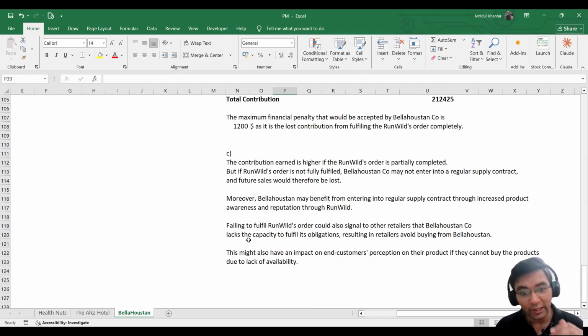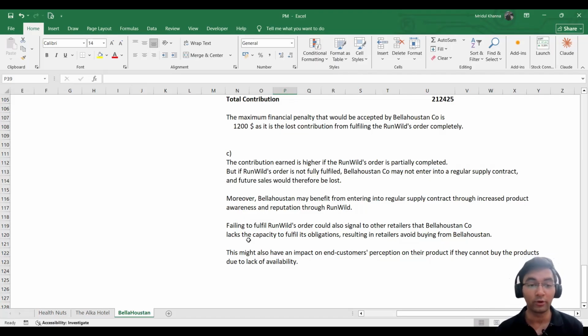Third point, failing to fulfill Runwild's order could also signal to other retailers that Bellahouston Company lacks the capacity to fulfill its obligations, resulting in retailers avoiding buying from Bellahouston Company. Now, this is also quite true. If Bellahouston prioritizes the general market demand orders, then other retailers apart from Runwild would also be really upset, and this will create an impression in their minds that Bellahouston does not fulfill its obligations.